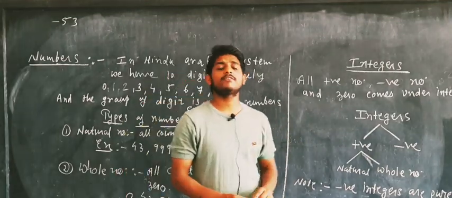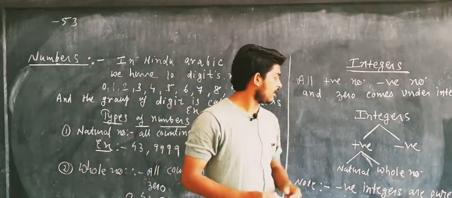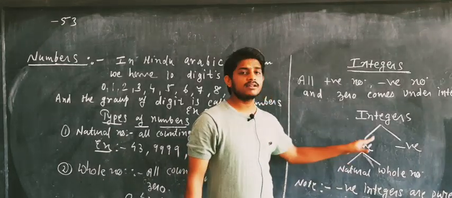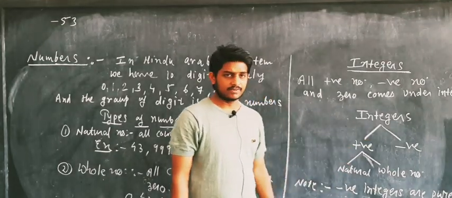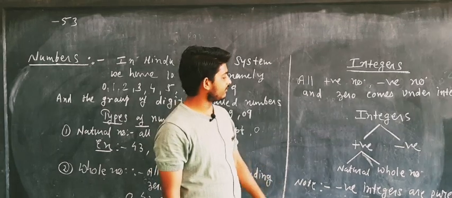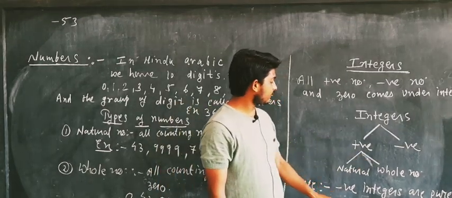Now there are types of integers. There are two types of integers. One is positive integers and another is negative integers. What are the types of positive integers over here?